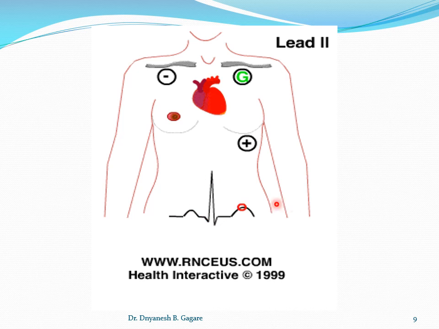Then students, in this picture you can see that two electrodes are kept. One electrode is connected to the positive terminal of the ECG, and the second electrode is connected to the negative terminal of the ECG machine. Okay, and this combination is lead 2. So we'll come back to this under the discussion of the procedure. So here the standard ECG is recorded under lead 2. Okay, now see the next slide.